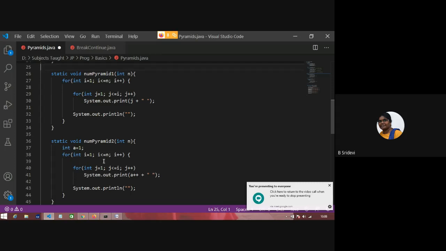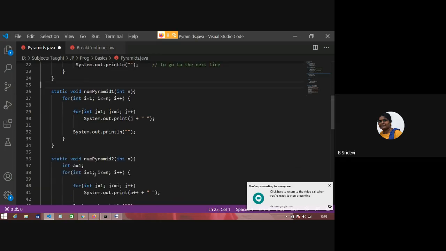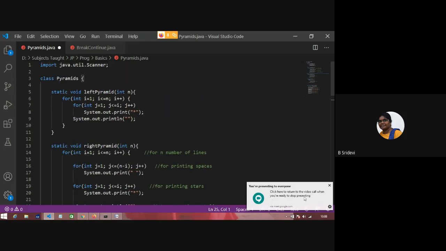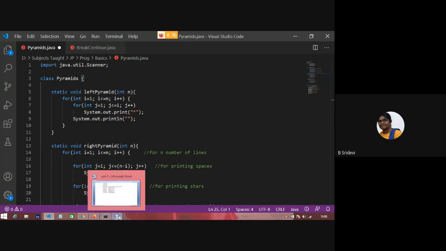Lots of resources are available online. So we have written only 4 pyramids here. I want you to learn at least 10 to 15 pyramids. That depends on your interest. Before writing series programs, I'll discuss one statement. Okay, it's already 10:08. I have not discussed any topic. We have written only programs.